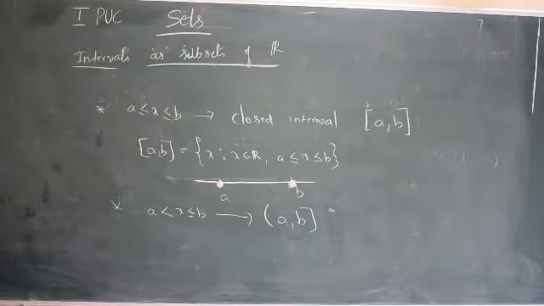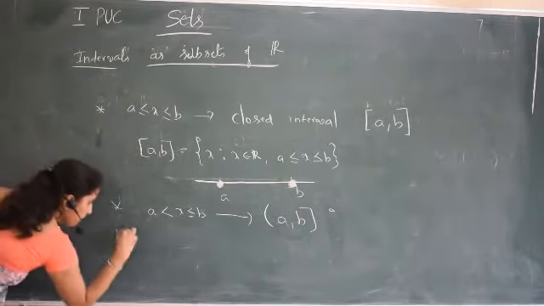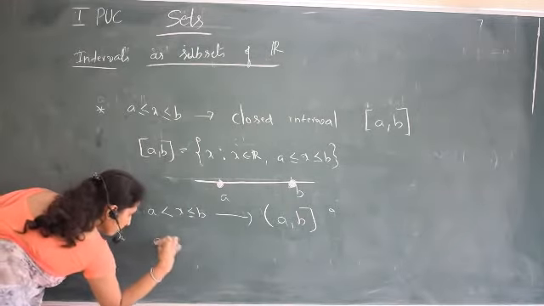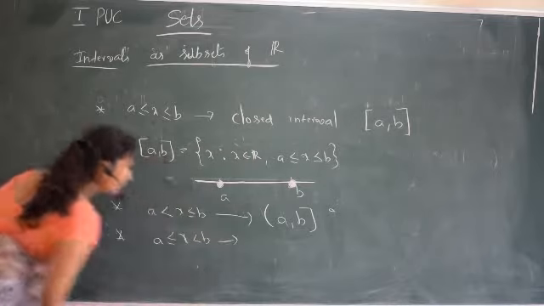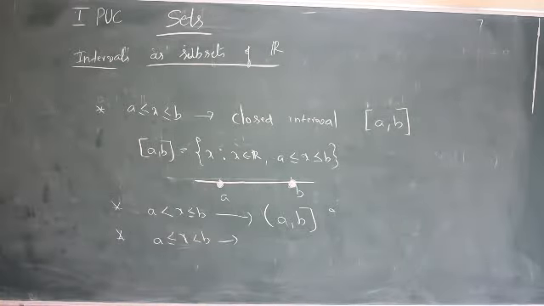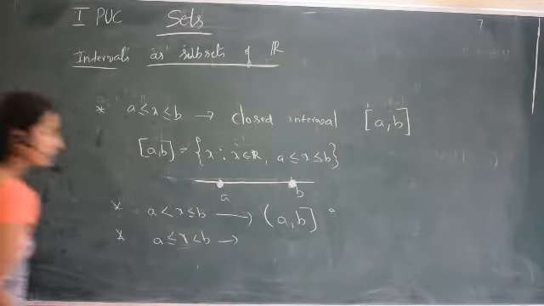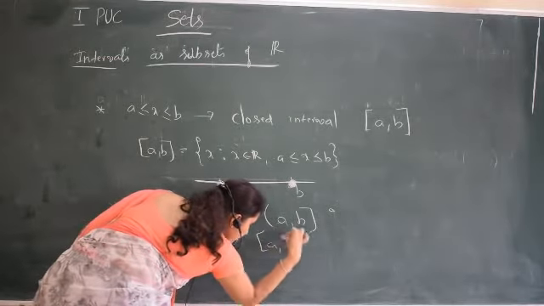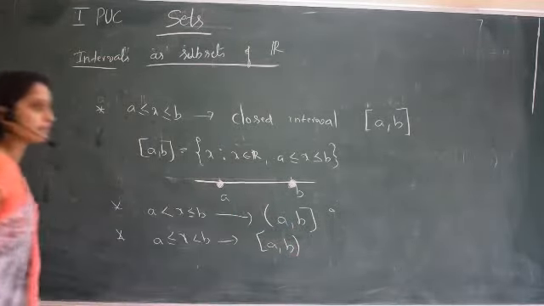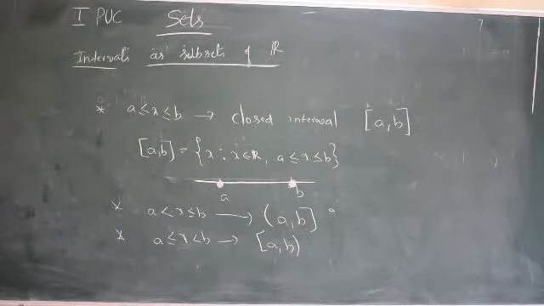So this is one more, and one more is the interval where A is included, B is not included. Now A is included but B is not included. So this one we write as closed interval A, open interval B. A is included, B is not included. So these are the intervals.